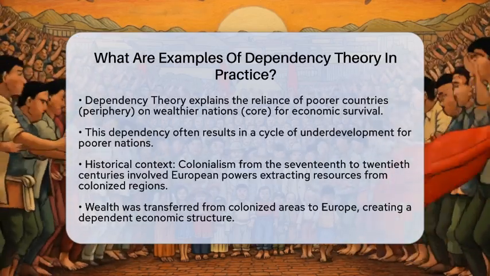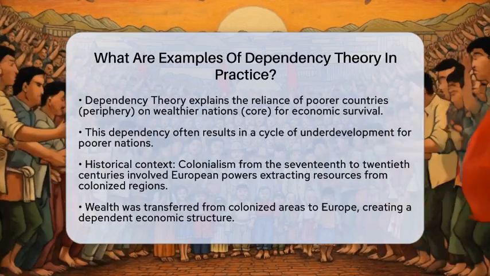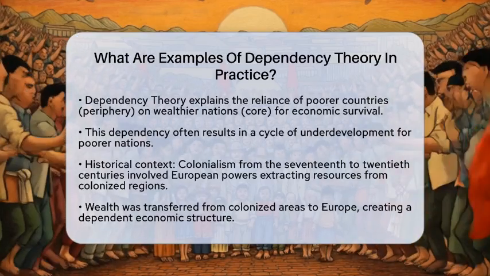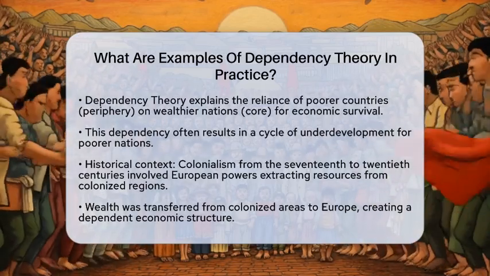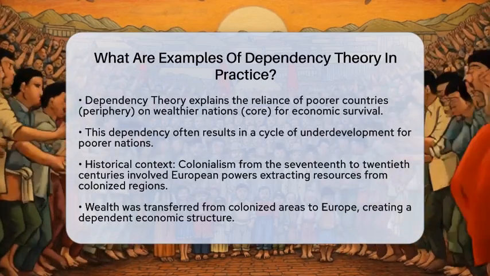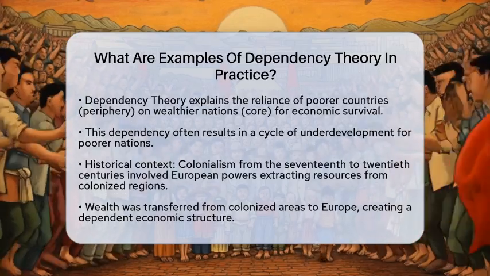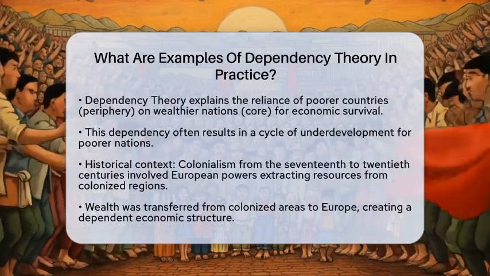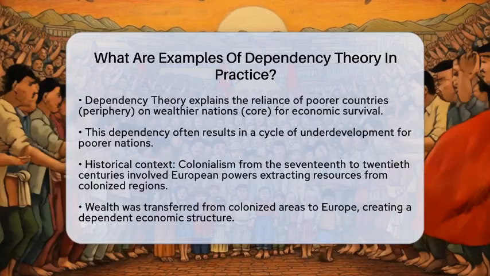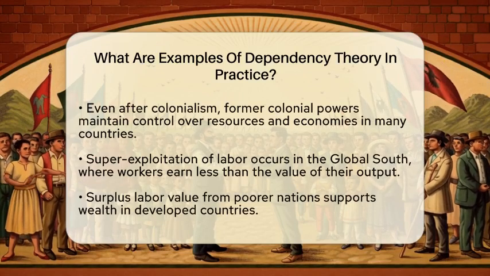First, we can consider the historical context of colonialism. Between the 17th and 20th centuries, European powers like Britain and France colonized vast regions of Africa, Asia, and the Americas. They extracted raw materials from these areas at minimal costs, shipped them back to Europe for processing, and then sold the finished products back to the colonized nations at inflated prices.